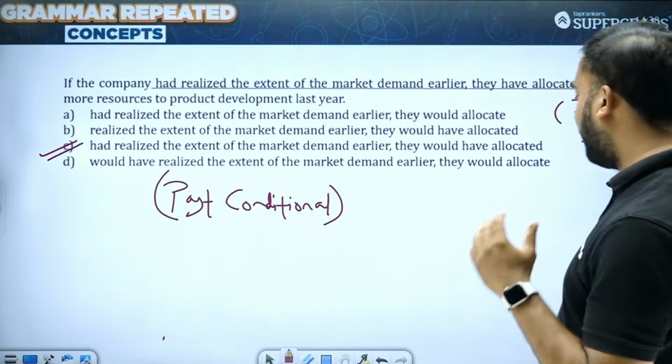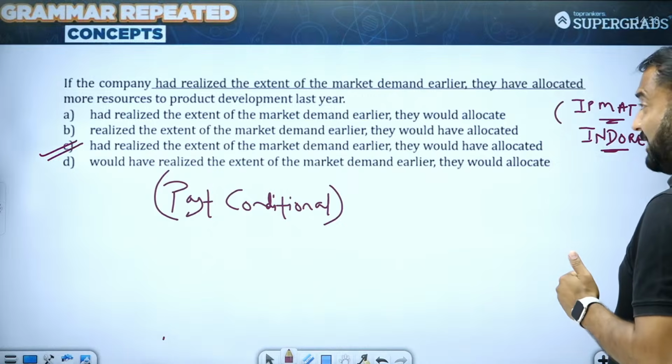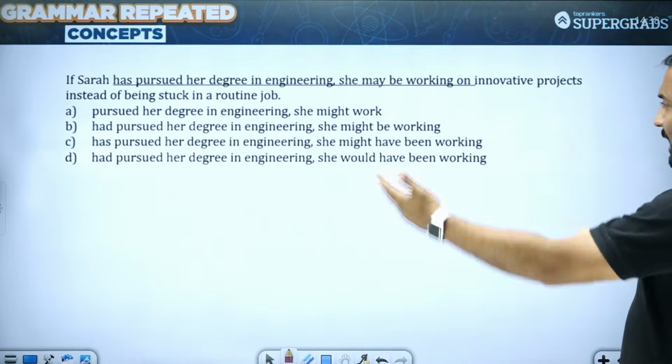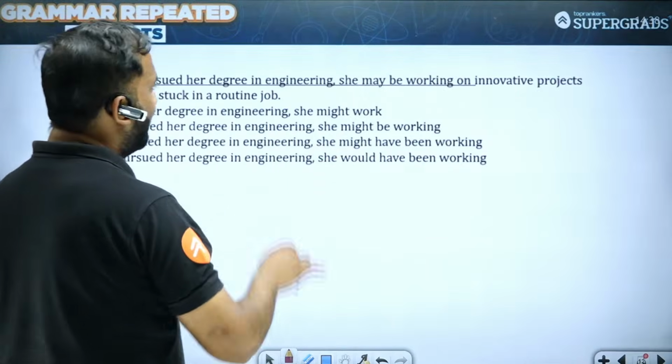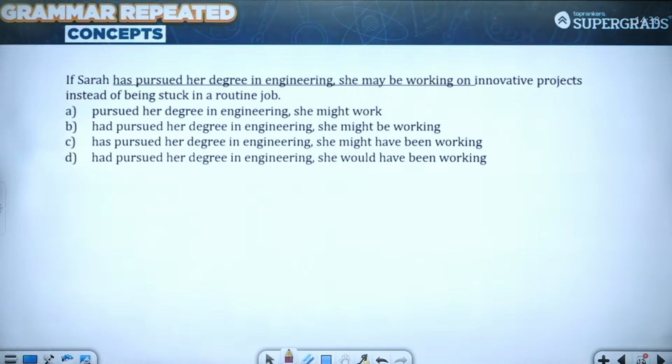So that was our first question, students, for the session. Again another question from past conditional. ऐसे ही underline part वाले questions आपको exam में दिखते हैं. So I expect everyone to answer this question.